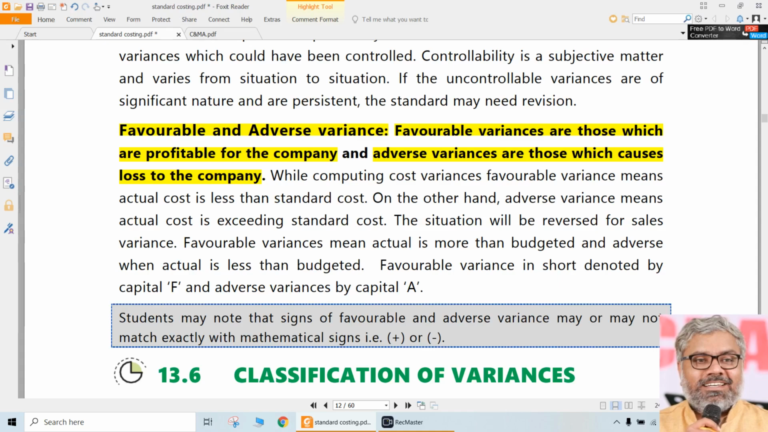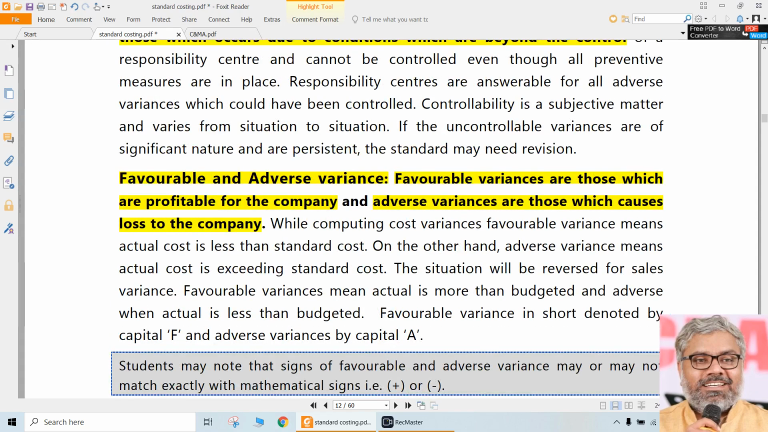But the point to be noted here is that favorable and adverse are to be looked at on the real basis. For example, if you look at cost variances, if the actual cost is more than the standard cost, that becomes adverse. That is for cost variances. In the same way, if the actual cost is less than the standard cost, that is fantastic, that becomes a favorable variance.